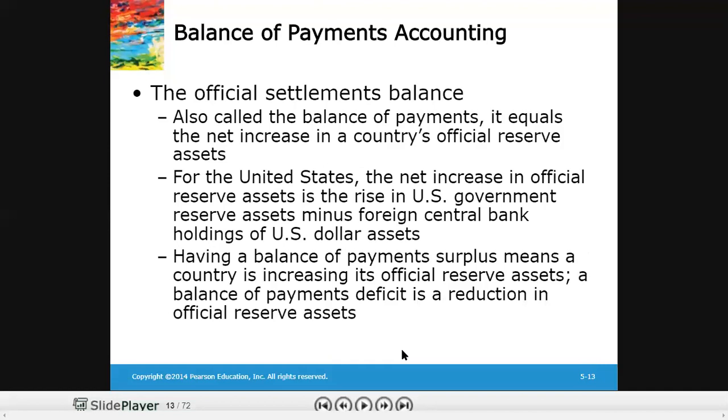Here the example of the United States is provided: the net increase in official reserve assets is the rise in US government reserve assets minus foreign central banks' holdings of US assets. So we would interpret the increase in official reserve assets as the rise in the home country's reserve assets minus the foreign central banks' holdings of our home country's currency and assets.